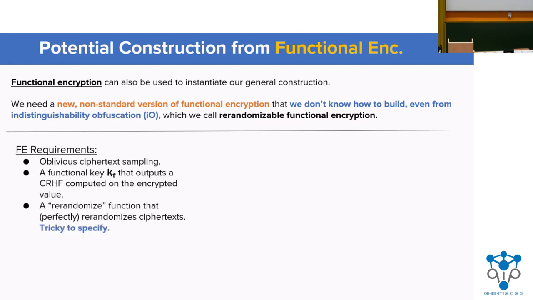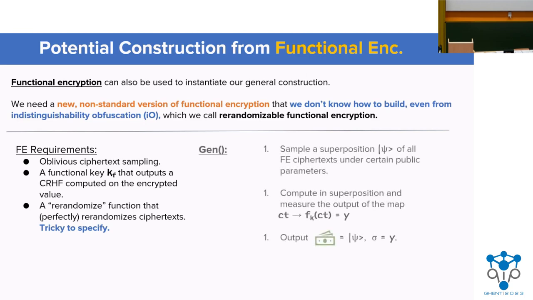For the abbreviated requirements, and we have a full version in the paper, we need oblivious ciphertext sampling. We need the ability to have a functional key that outputs a collision-resistant hash computed on the encrypted value. And we need a re-randomize function that perfectly re-randomizes the ciphertext. It's a little bit tricky to handle the randomness quantumly, so I'll encourage you to see the paper for that exact requirement. But with this in mind, the construction outline at least is relatively simple.